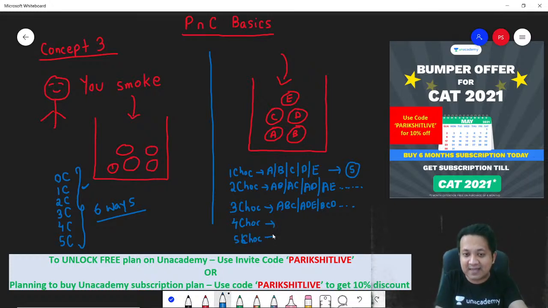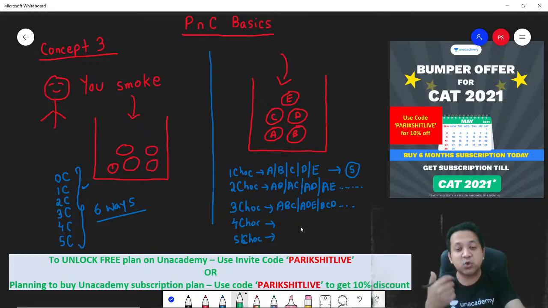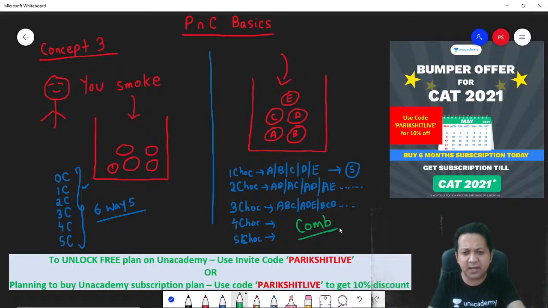So in the second scenario, what is important is which ones did you pick up? Here the concept of combination comes into the picture, because manually you cannot count. In the previous case, there is no combination. It is basically manual counting.